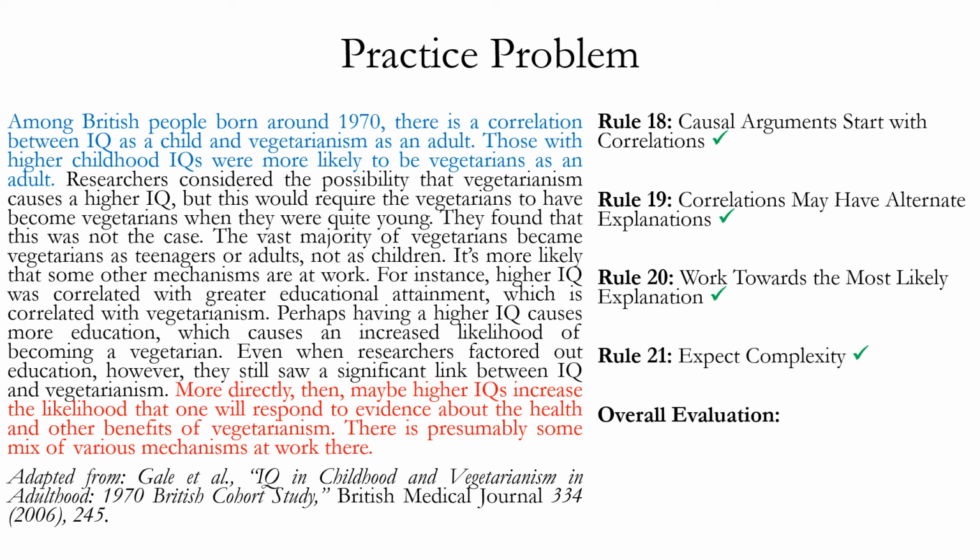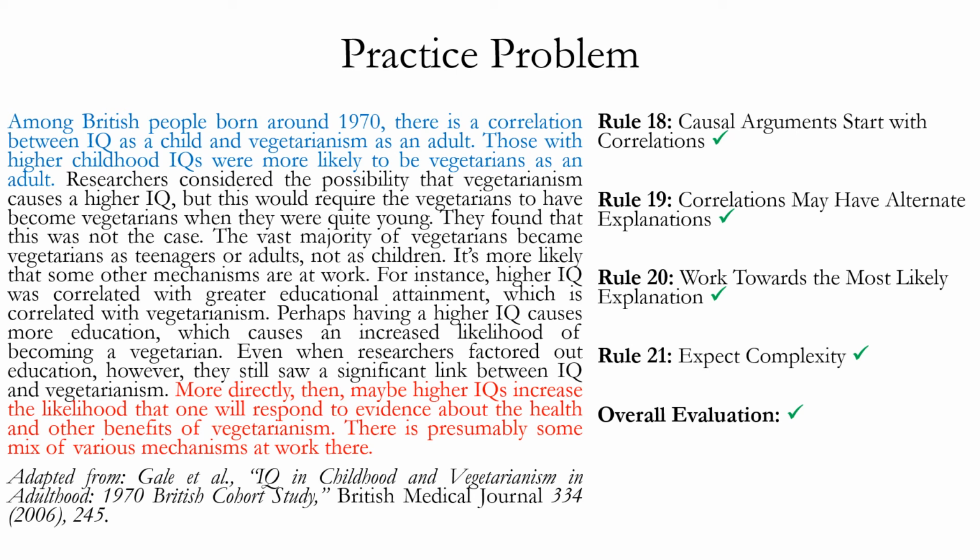So overall, how would we evaluate this argument? It does a good job. First of all, it clearly raises an alternate explanation, which is reverse causation. It gives a specific explanation for why that alternate explanation is not plausible. We see the high IQ in children before we see them becoming vegetarians as adults.